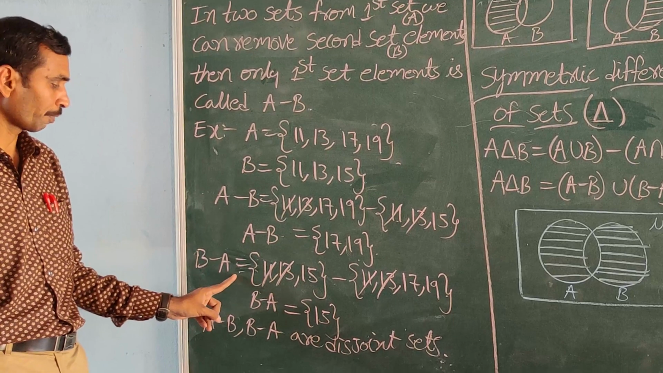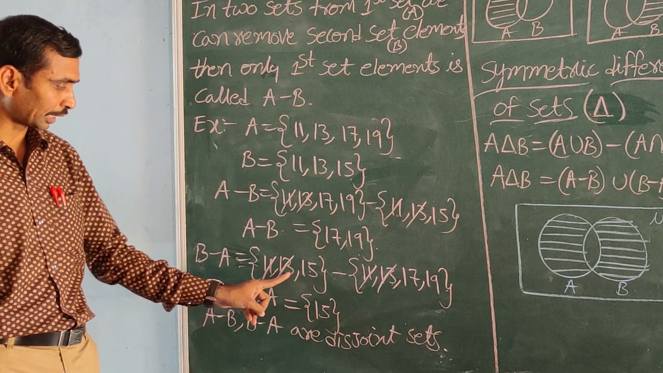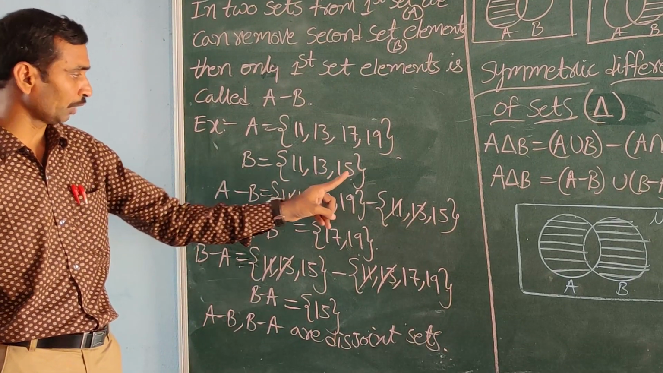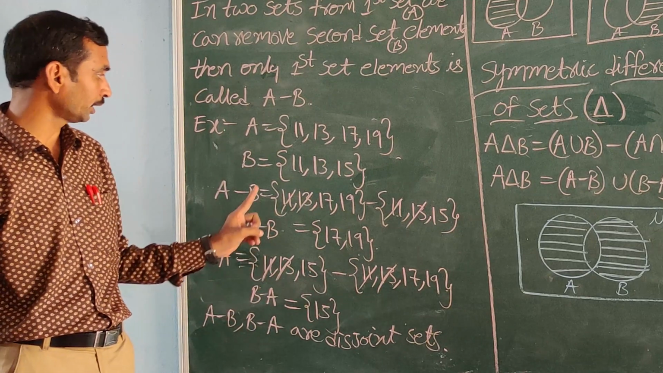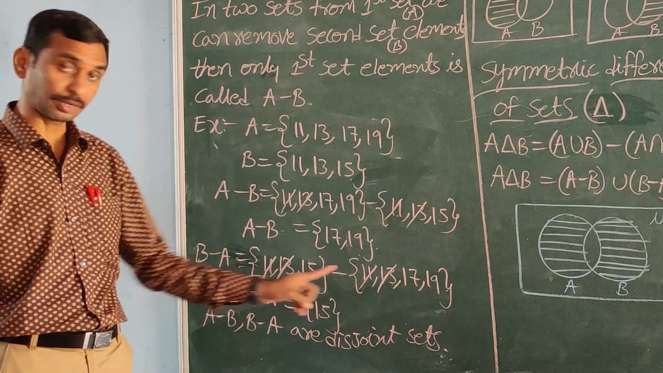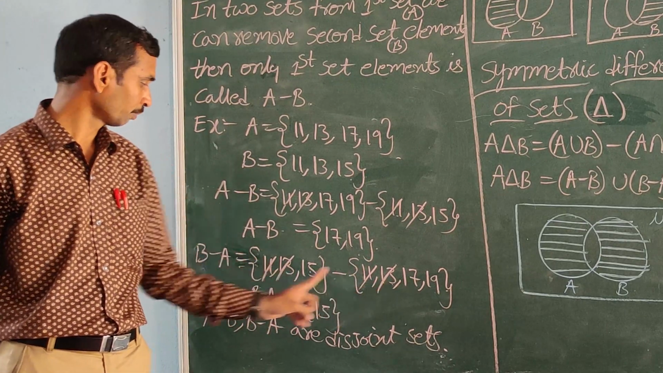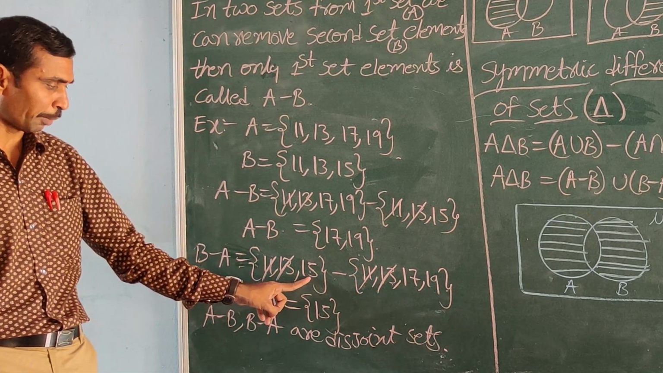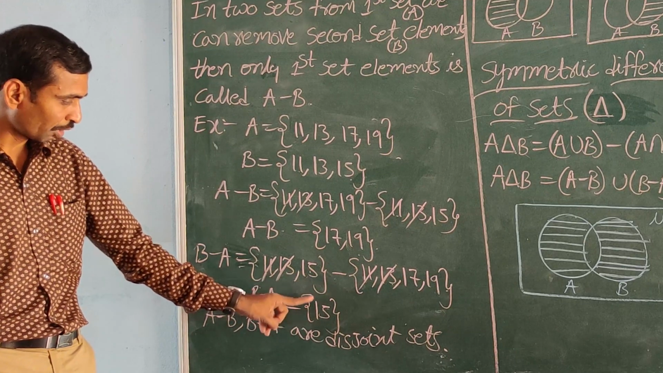Next B minus A. First we write B {11, 13, 15} minus A, which means {11, 13, 17, 19}. Both cancel. 11, 11 cancel. 13, 13 cancel. Here we take only the first set's elements, 15. Here B is the first set.